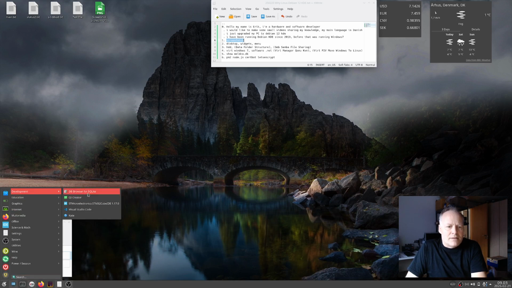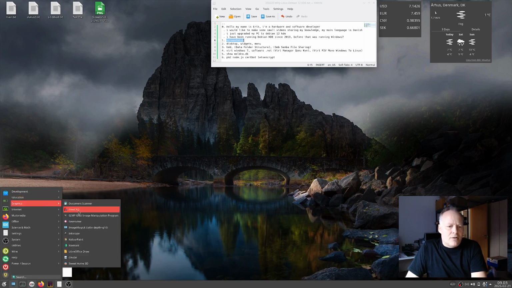I have a database browser for SQLite, Qt Creator for doing applications, STM32 Cube IDE for doing microprocessors, and VS Code for editing my homepage. I also have FreeCAD and GIMP, and GenView for showing images, ImageMagick for converting images, Inkscape for doing drawings for documents, and Sweet Home 3D for drawing my house.